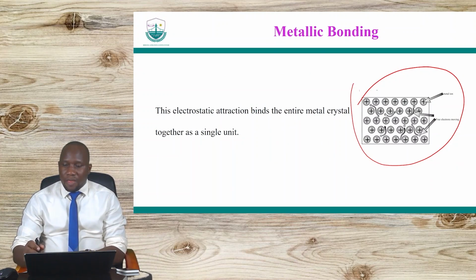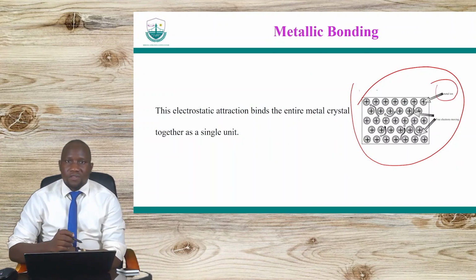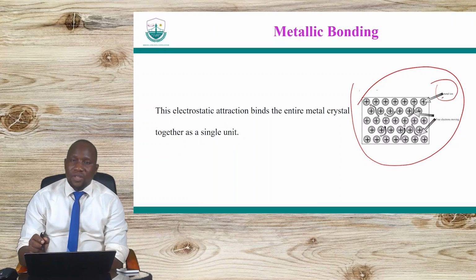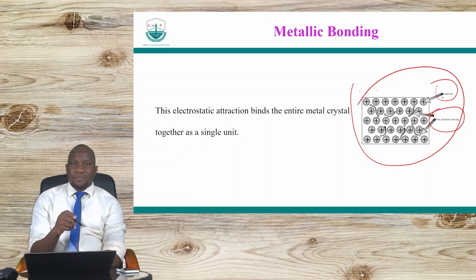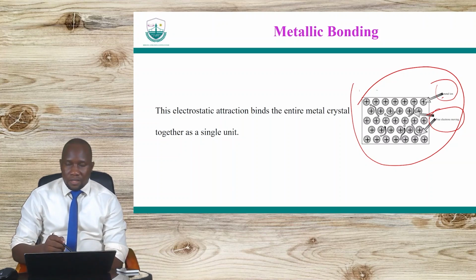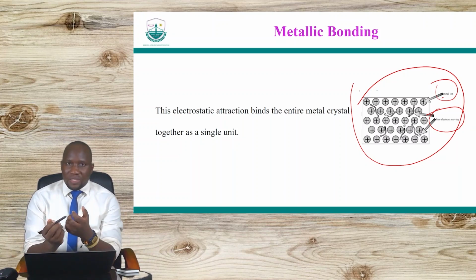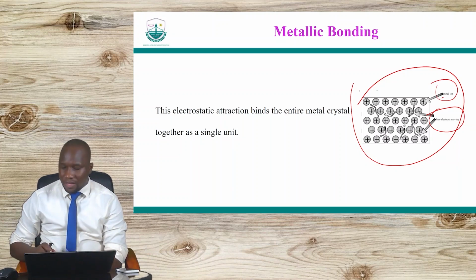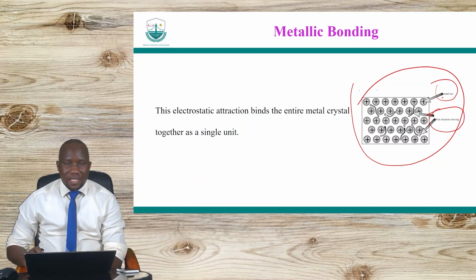You have a metal ion that is positively charged, you already know that. But these metal ions are surrounded by electrons that are delocalized, that is to say, freely moving. So these electrons are being pulled by these metal ions. That is the force of attraction that is holding them together, and that type of bond is what we call the metallic bond.